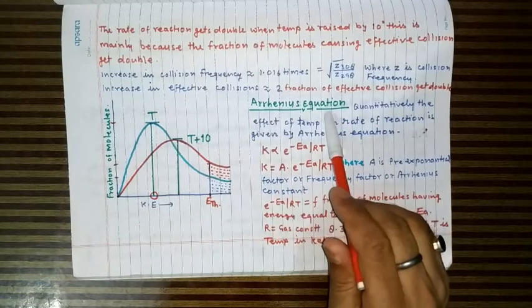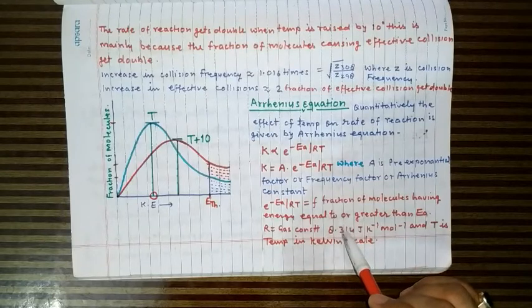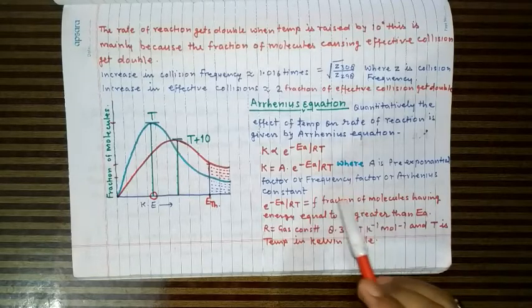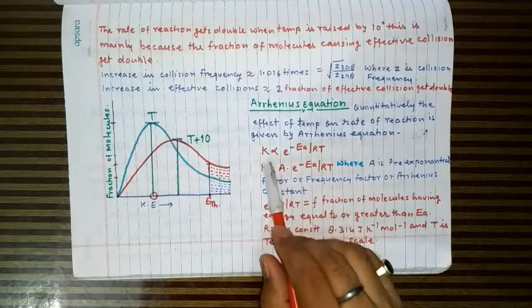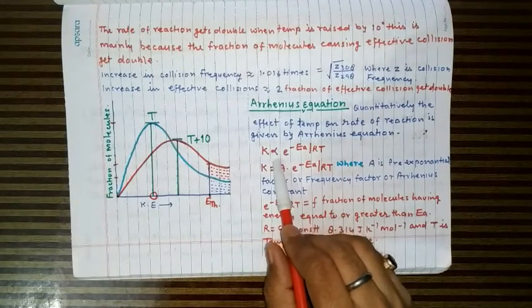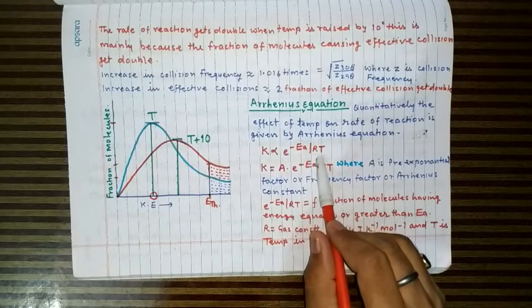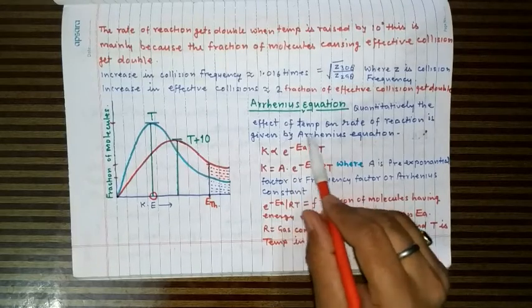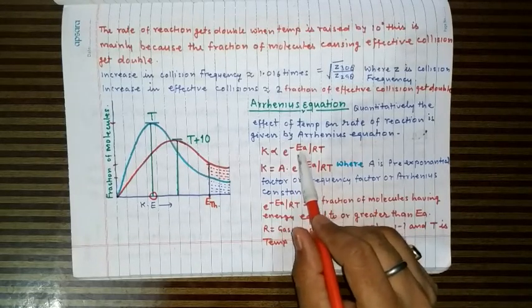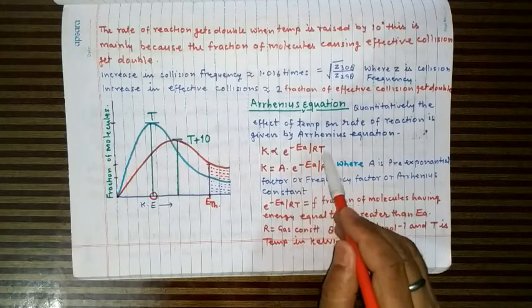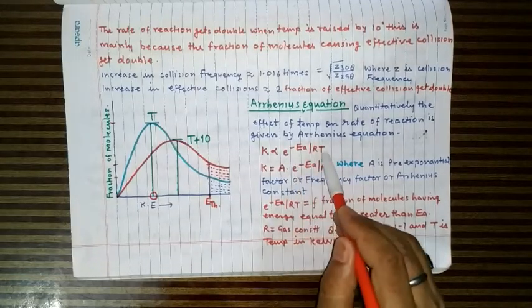Now here is Arrhenius equation, which quantitatively studies the effect of temperature on the rate of reaction. So this can be represented by the rate constant or specific reaction rate being directly proportional to exponential of minus Ea upon RT. This value is called as fraction of effective collision. That is, this is the fraction where the molecules are having energy of activation. So if molecules are having energy of activation, then their collision will be effective collision. So this is called fraction of molecules having effective collision.